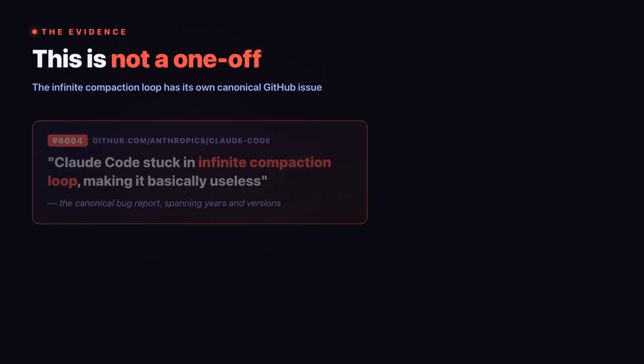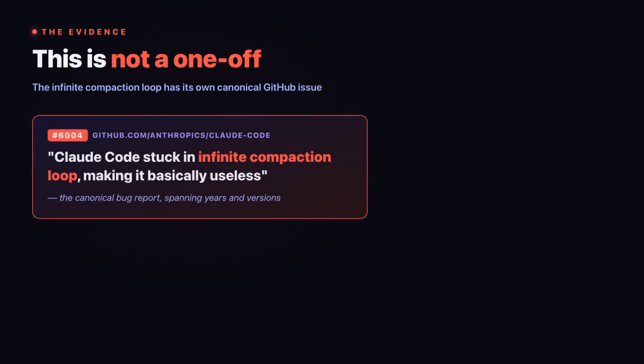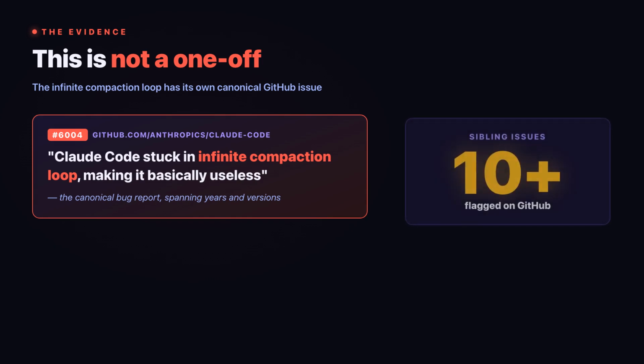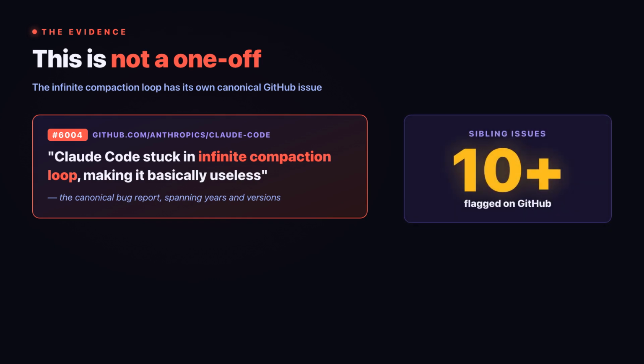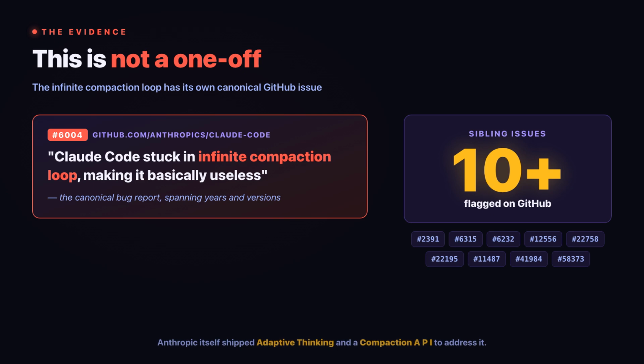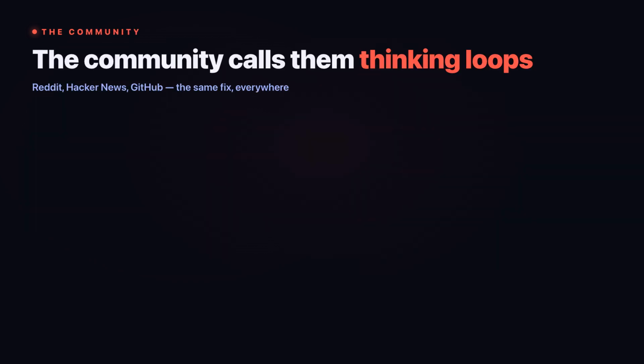The Claude Code GitHub repository has a constellation of issues about the infinite compaction loop. One issue is titled, and I quote, "Claude Code stuck in infinite compaction loop, making it basically useless." There are dozens of sibling issues. 2391. 6315. 12556. The pattern has its own canonical bug report, spanning years and versions. The community has a name for this.